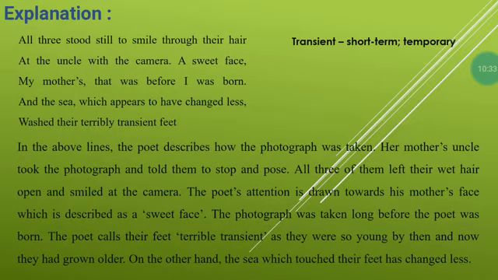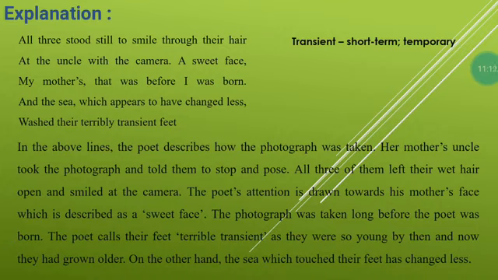Now, in this stanza, all three stood still to smile through their hair at the uncle with the camera, a sweet face, my mother's, that was before I was born, and the sea, which appears to have changed less, was their terribly transient feet. Now, the first thing which I would like to tell you: stood still to smile. In these three words, you can see the first letter of each word is S. So here the figure of speech is alliteration, in which the letter S is repeated.